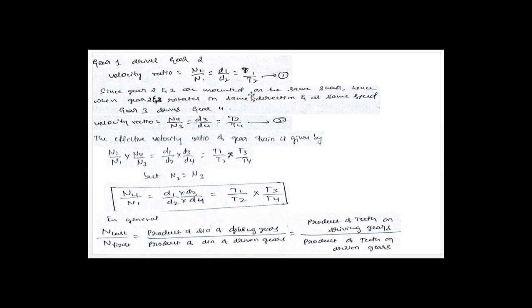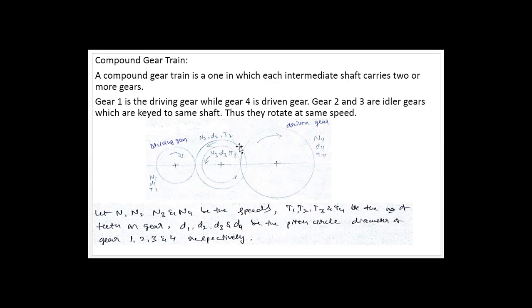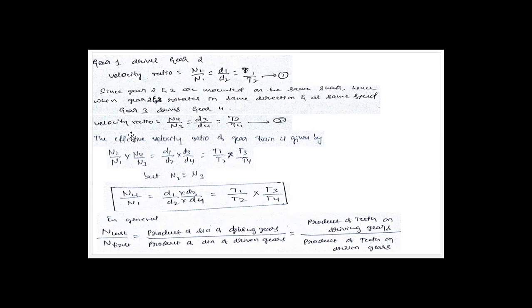Since gear 2 and gear 3 are mounted on the same shaft, they rotate in the same direction and at the same speed, and gear 3 drives gear 4. Gear 3 is engaging with gear 4. That means gear 3 becomes the driving gear and gear 4 becomes the driven gear. So the velocity ratio is given as the speed of the driven gear N4 to the speed of the driving gear N3, or diameter of the driving gear to the diameter of the driven gear, or teeth of the driving gear to the number of teeth of the driven gear. We will call this equation number 2.